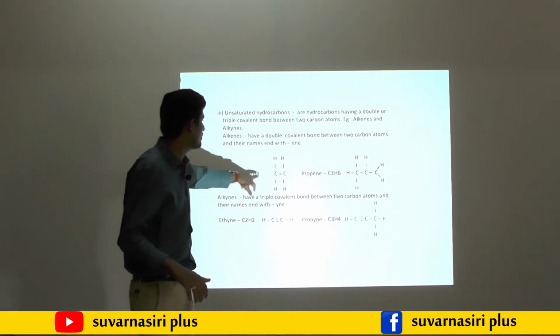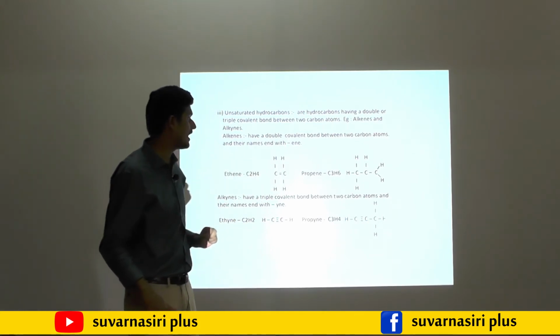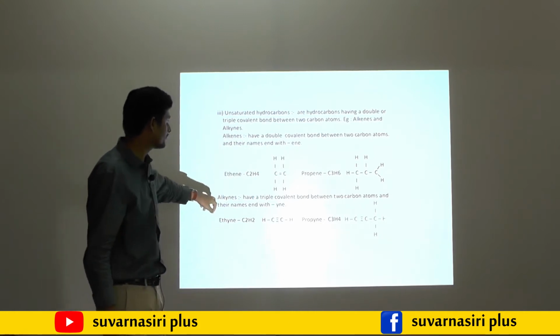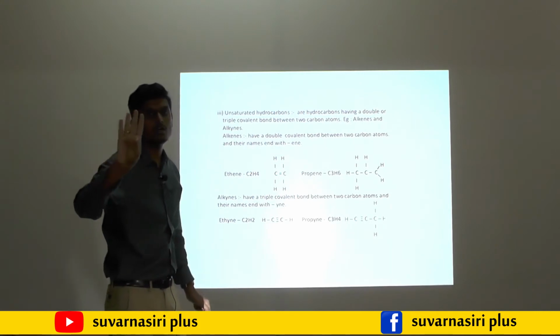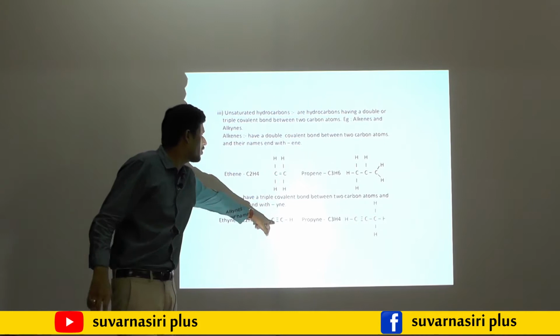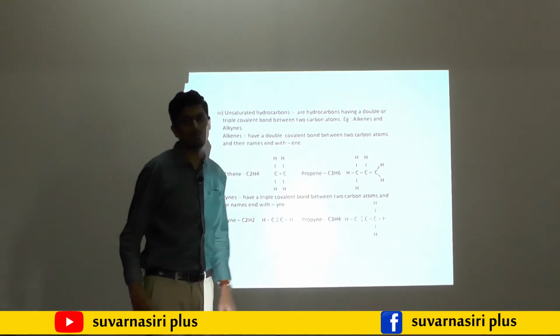Here, double bond for alkene. Propene also has what? A double bond. Here one bond will be there. Why? Because surrounding the carbon, definitely it should contain 4 bonds. Alkyne, triple bond between carbon and carbon. These are examples: ethane and propane.